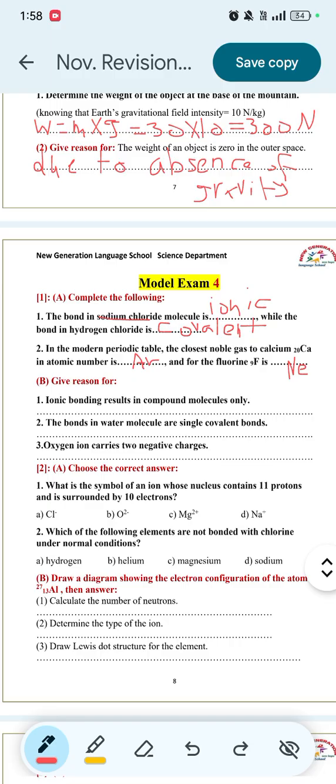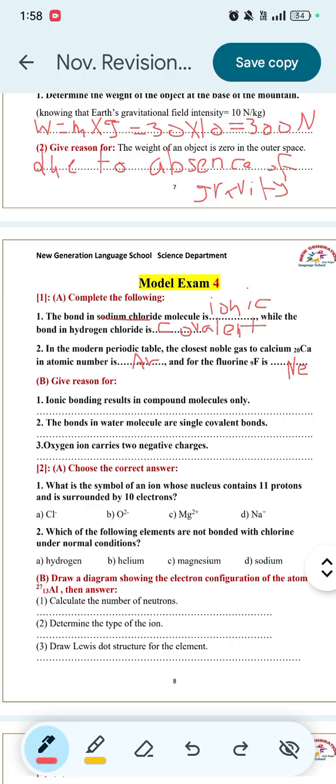Number two, the bonds in a water molecule are single covalent bonds because oxygen shares its 2 electrons, while hydrogen atoms share their valence electrons. So the bond here will be a single covalent bond.